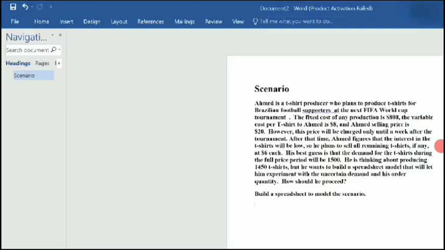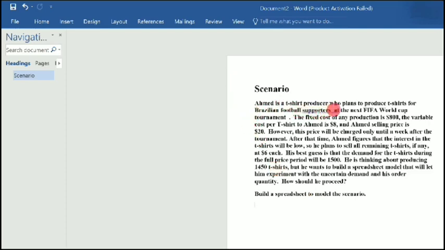I will be doing the very first project on business analysis, and we will be doing that in Excel. Okay, so today I'm going to teach you how to build a business model when you have two uncertainties in your information. Now let's quickly go through the scenario so we can understand it.